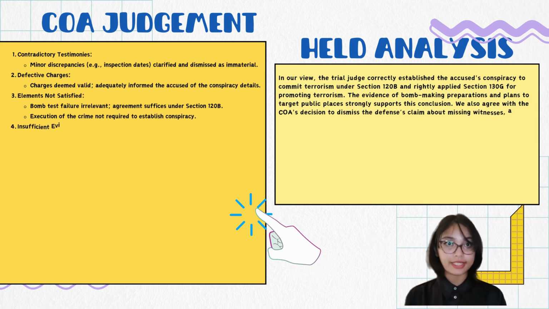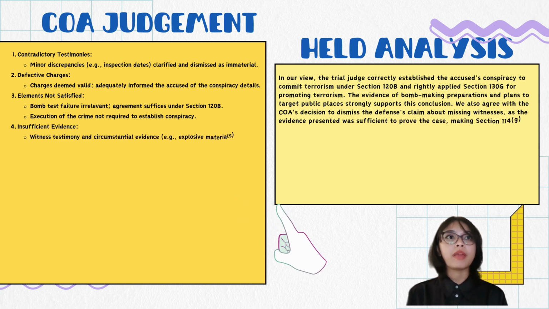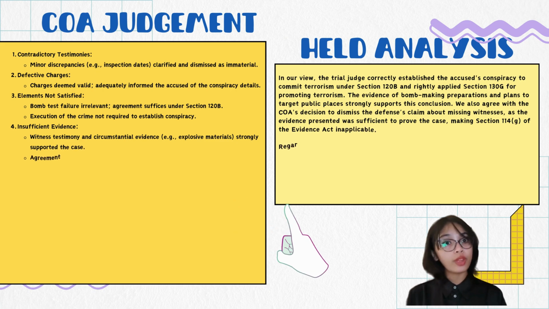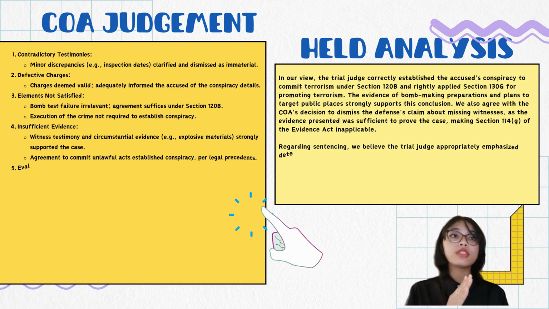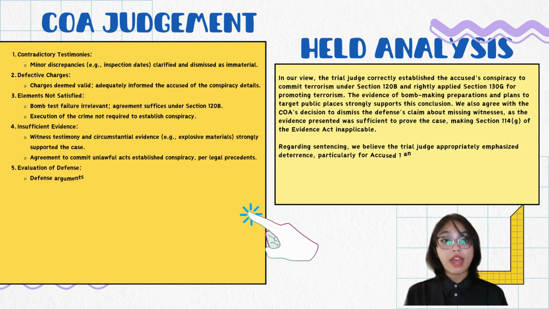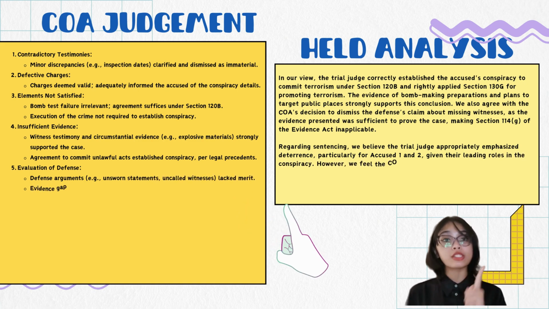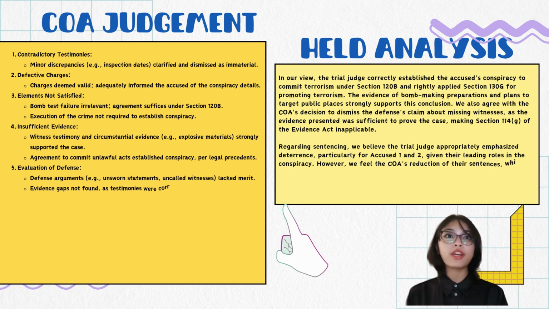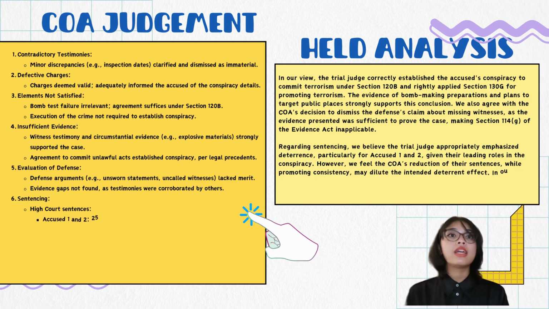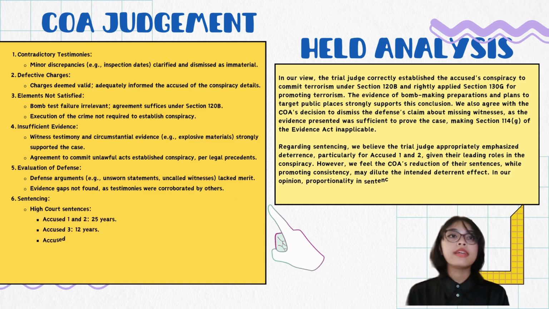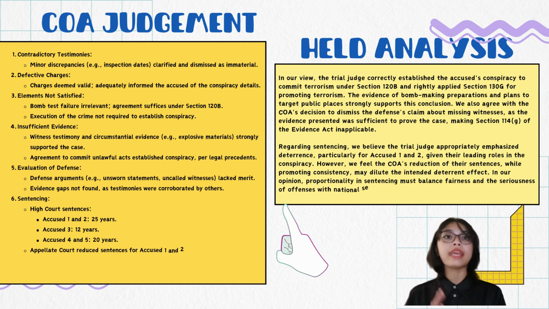So, for the legal analysis, in our view, the trial judge correctly established the accused's conspiracy to commit terrorism under Sections 120A and 120B of the Penal Code, and appropriately applied Section 130G for promoting terrorism. The evidence of bomb-making preparation and plans to target public places strongly supports this conclusion. We also agree with the Court of Appeal decision to dismiss the defense argument regarding the missing witnesses. The evidence presented was robust and sufficient to prove the case, rendering Section 114G of the Evidence Act inapplicable.